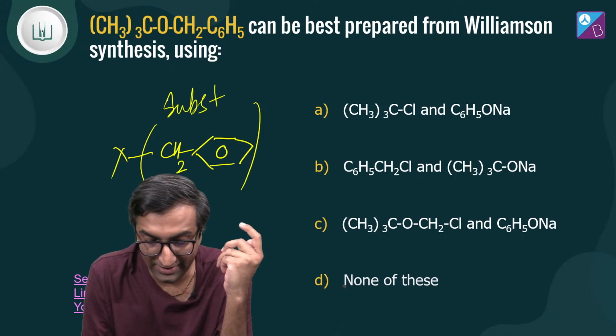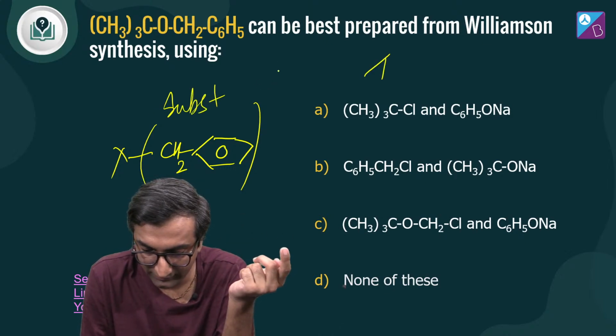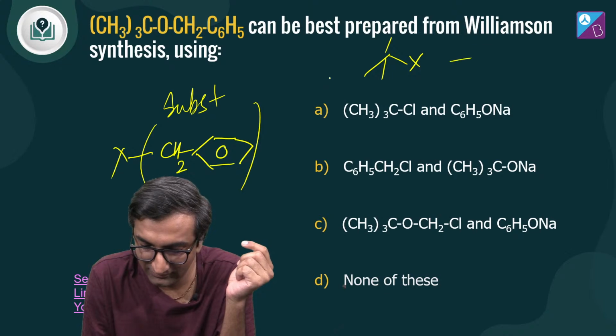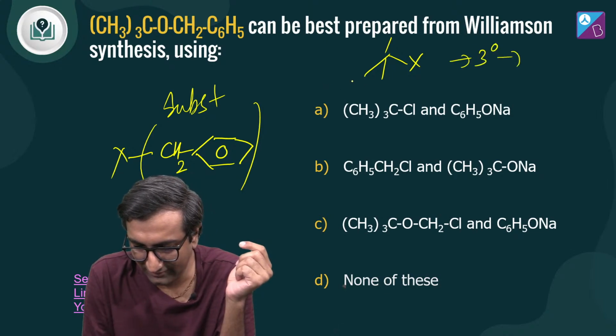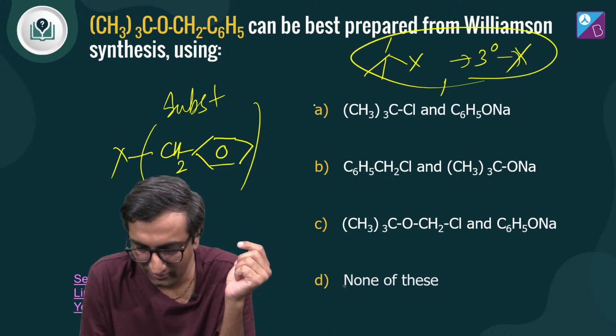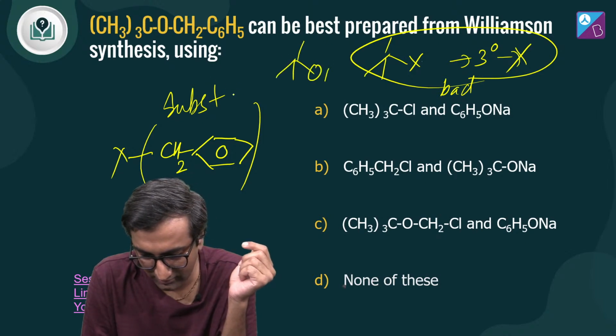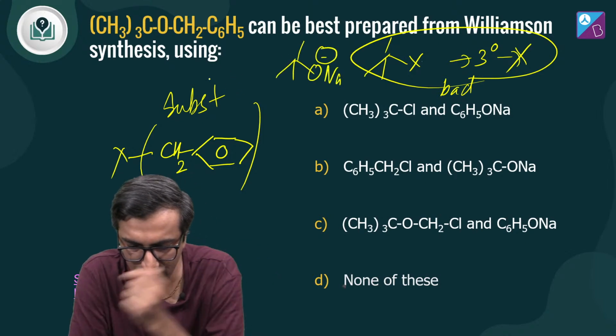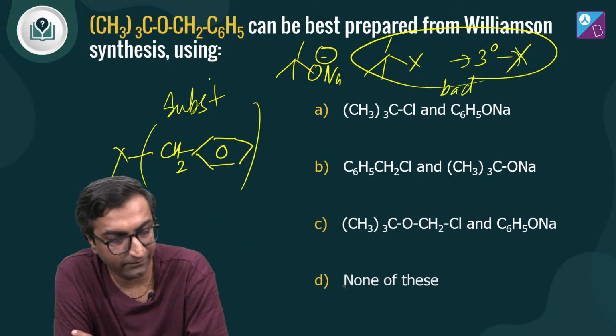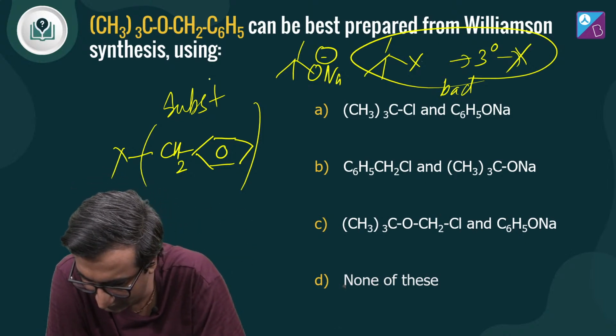ठीक है? But whereas if I compare this with this, that's a no-go, right? This is a tertiary X. That's not happening. That's bad. So I'm going to be using this as my, what should I call it? My nucleophile, है ना?